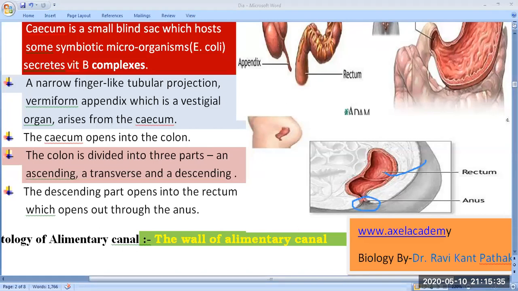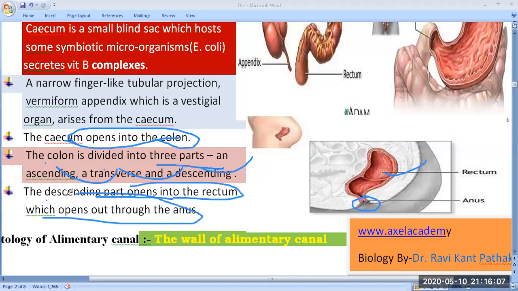The anus is the pore by which we generally release our excretory product, that means fecal matter, outside the body. Here the cecum opens into the colon. The colon is divided into three parts: ascending, transverse, and descending colon. The descending part opens into the rectum, and the rectum opens through the anus. So we have discussed the details of the alimentary canal.